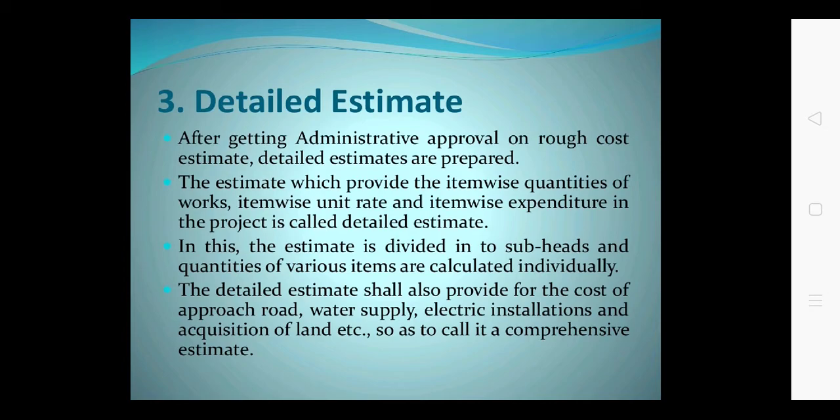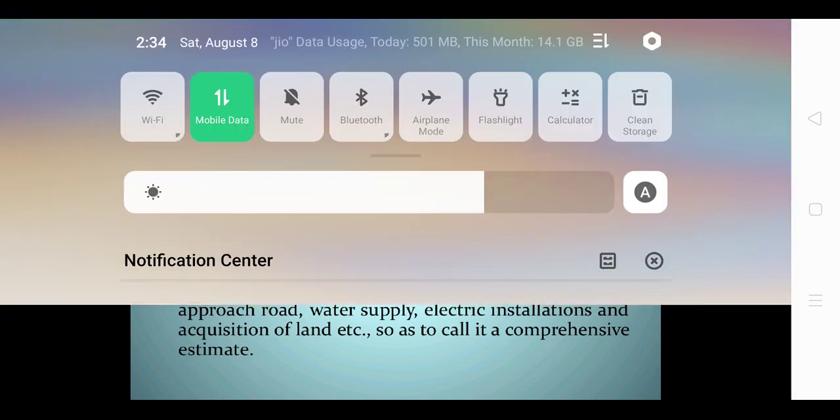Once again I am repeating the types of detail estimate. One is the detail estimate for new or fresh work, second is the revised estimate, third is the supplementary estimate, fourth is the revised and supplementary estimate, fifth is the annual repair and maintenance estimate, sixth is the renovation estimate or special estimate. So with this we can conclude with the